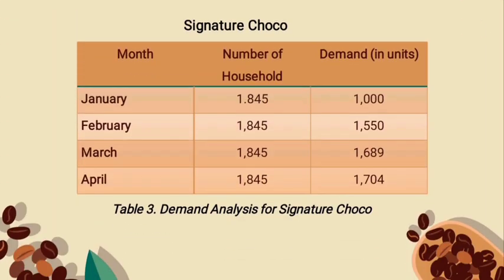And the last table is about the demand analysis for signature choco. This table of the demand for signature choco demonstrates how the population in the target market for the company represents the demand for the product. Additionally, the estimated population per household for the Barangay Labasan, Bongabong, Oriental Mindoro area serves as the foundation for the total population count in this analysis. So that is all about the demand of CaCoffee Shop.